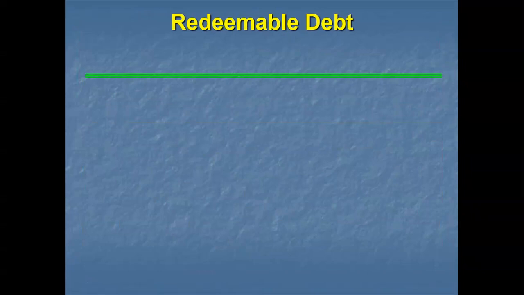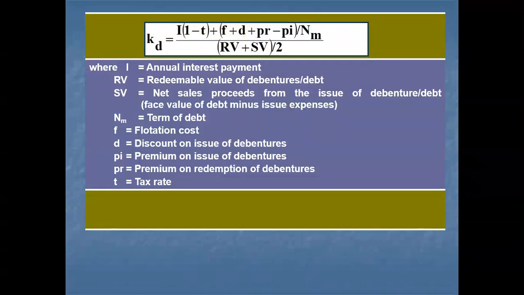Having said that, let me also make you understand about redeemable debt. See, what exactly is redeemable debt? A redeemable debt or debenture, as the name itself suggests, can be redeemed by the company at a predetermined date and time, or after a prescribed period of notice is given in this regard. The average of the sale value of redeemable debentures is considered for calculation of the cost of redeemable debentures. A different formula we are using.